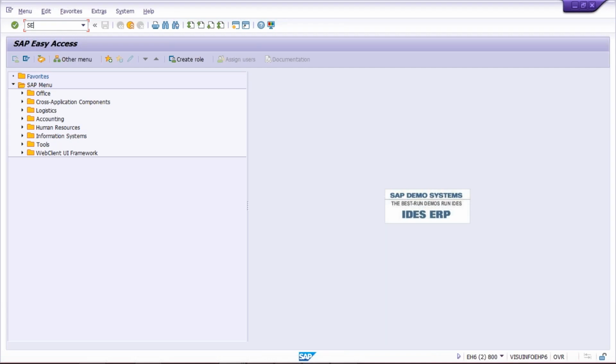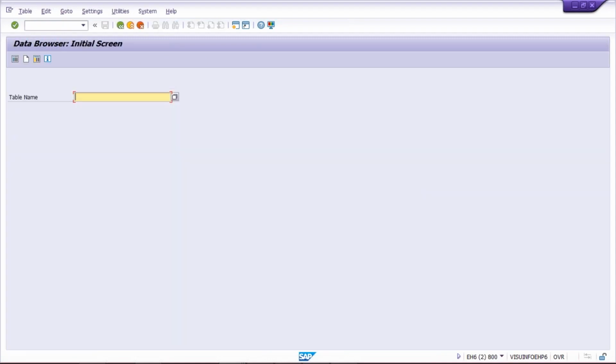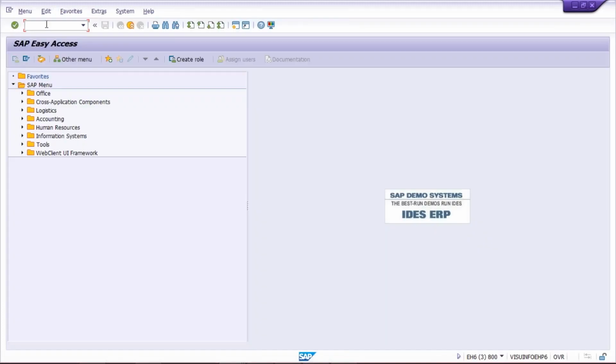So how are we going to check? Use transaction code SE16. SE16 means at table level we can check it. Press enter, and here the table name we have to give is LFB1. We also have LFA1, but what is the difference between LFA1 and LFB1? There are very huge explanations, but I'll just simplify and explain within a line.